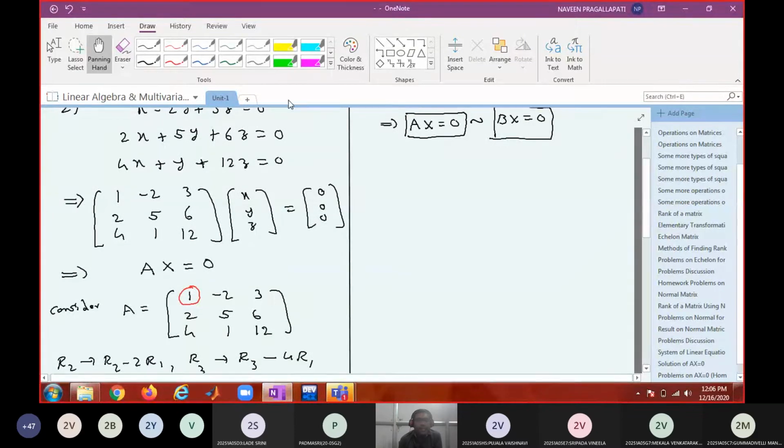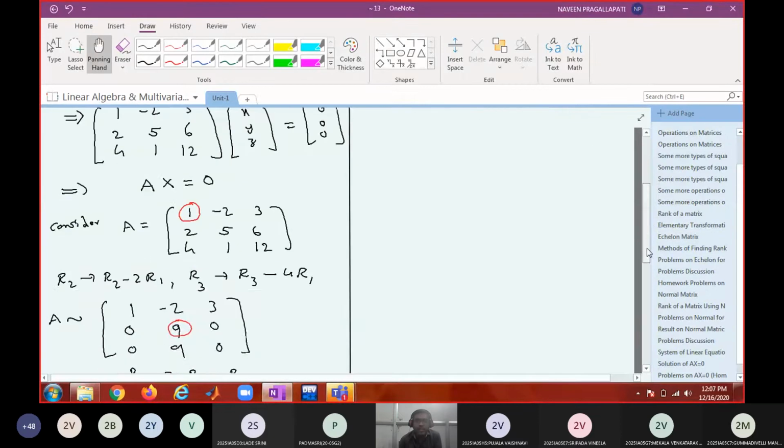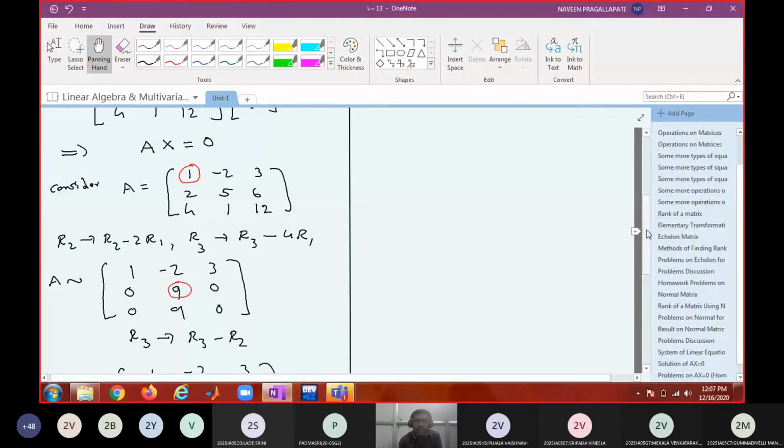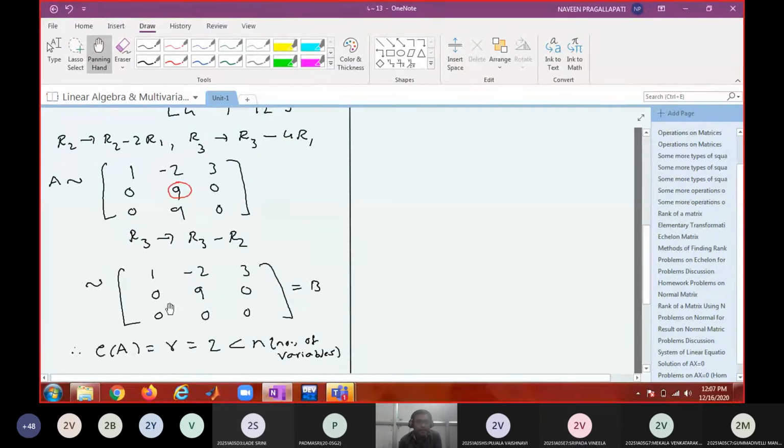Therefore, what is the reduced system of equations? The equivalent system of Ax equal to 0 is Bx equal to 0. Where is B? B is here.